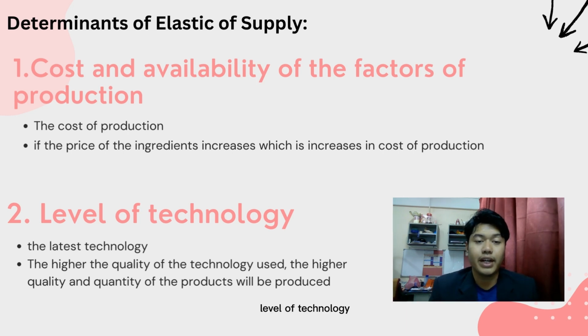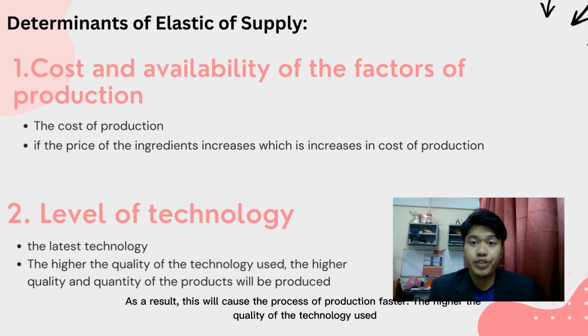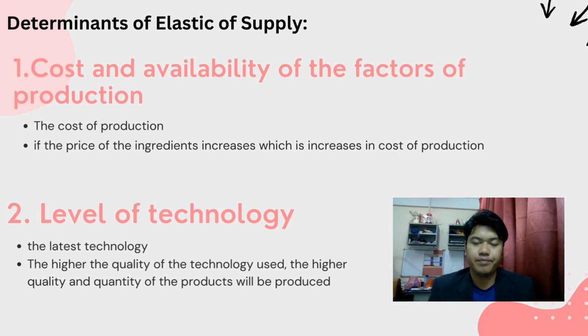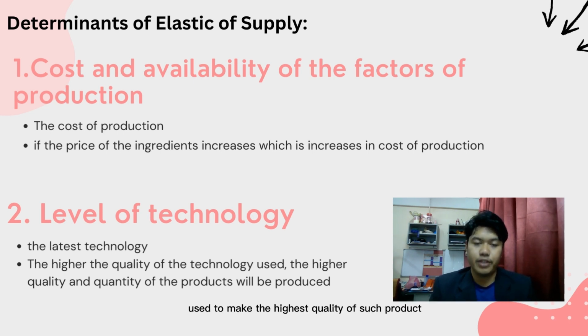Technology. As the market is dynamic and changes quickly, it is evident that fresh milk will have the latest technology evolved in their production. As a result, this will make the process of production faster. The higher the quality of technology used, the higher the quality and quantity of the product will be produced. Therefore, it will be costly and pretty expensive. But the product itself does not depend on what type of technology is used to make the higher quality of such product. It depends on the ingredients and the unique flavor in it.